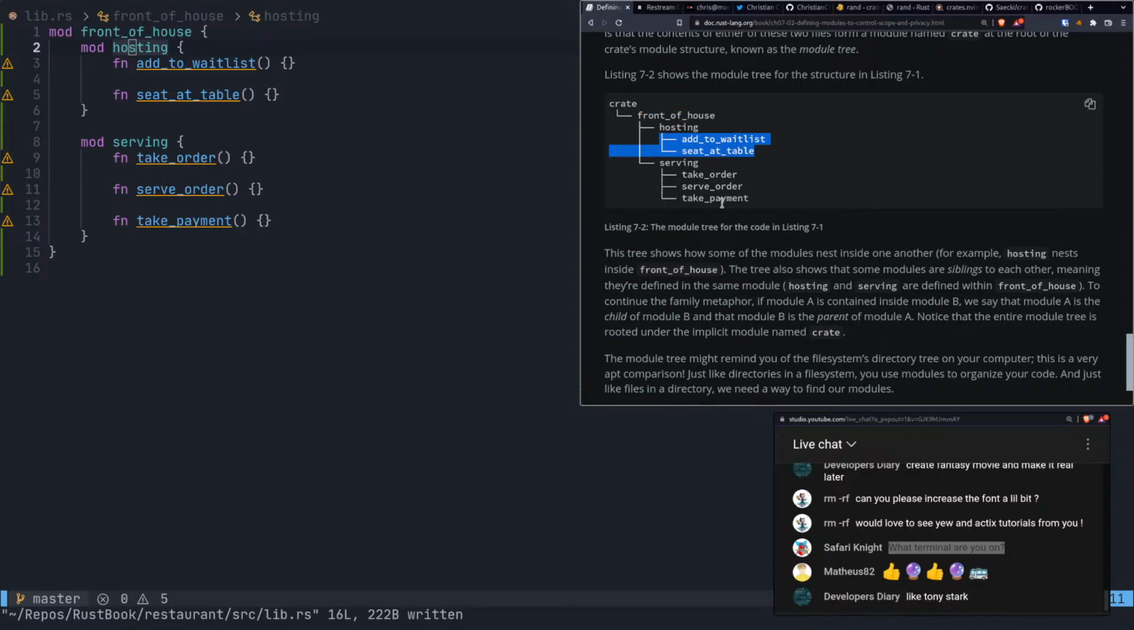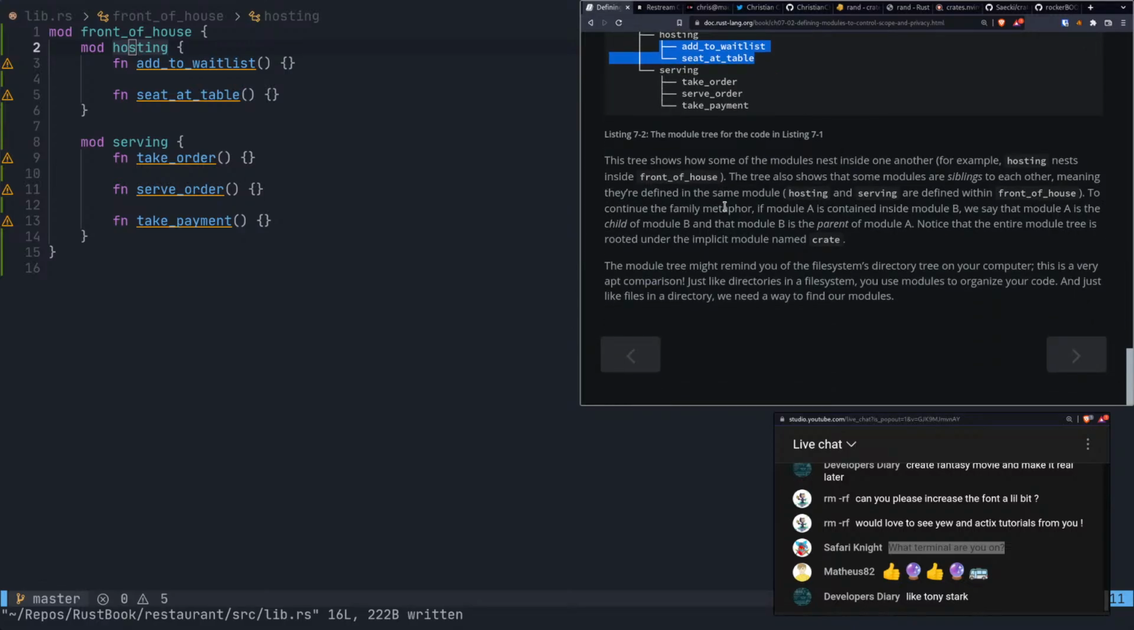Let's see, one second. I have a train that's coming by. Hopefully it doesn't make the train whistle noise. All right, so this tree shows how, there it goes.